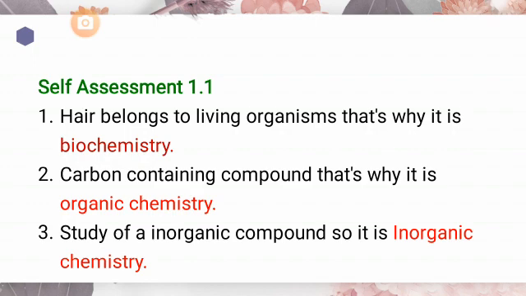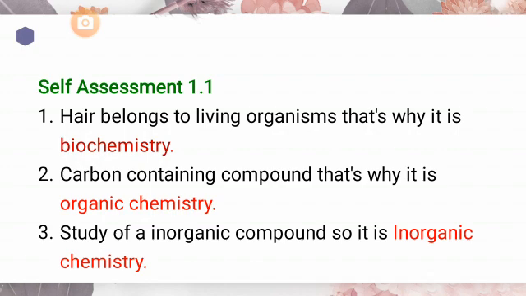It means they have given you some examples and you have to find out which branch of chemistry is involved in each process. So your first question is: hair contains a special class of proteins called keratins, and keratins are present in the nails and wool. So what do you think? Which branch of chemistry is this? This is biochemistry. Why? Because hair belongs to living organisms, and we have learned that the branch of chemistry that deals with living organisms is called biochemistry.